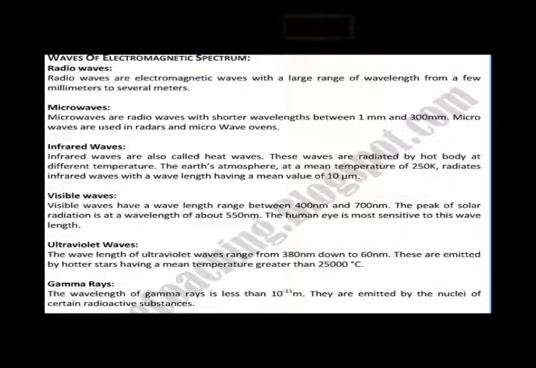Again, microwaves are radio waves with shorter wavelength, between 1 millimeter to 300 millimeters. Do remember the wavelength of all types of waves because it is very necessary and very important.